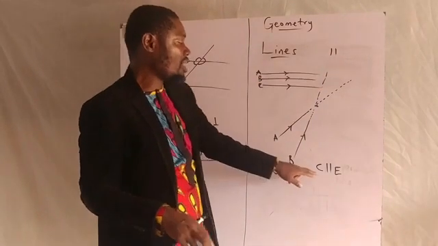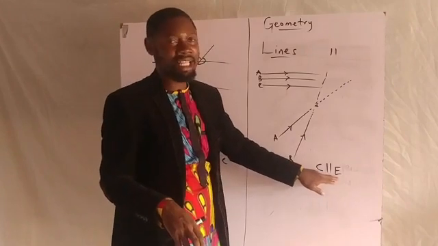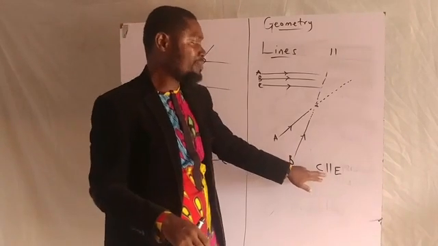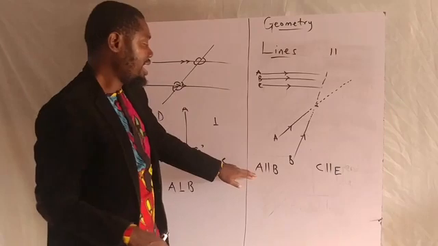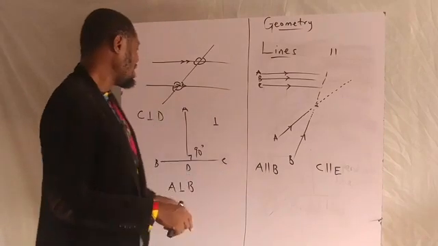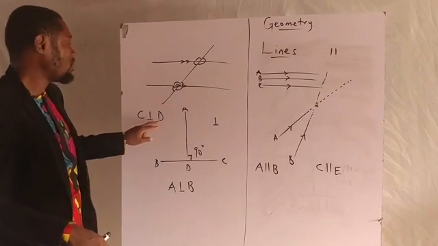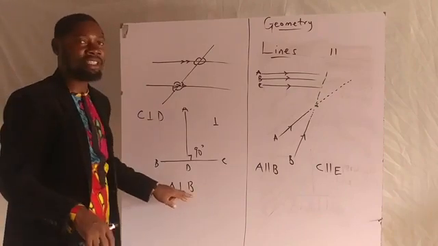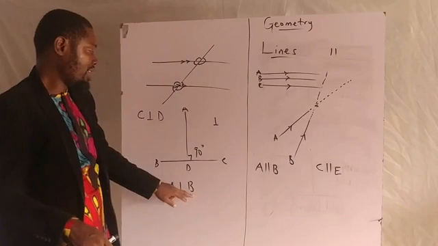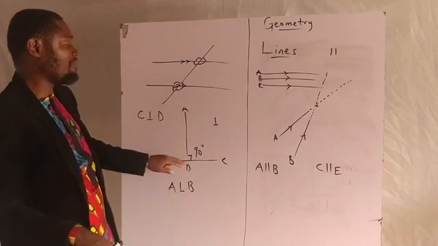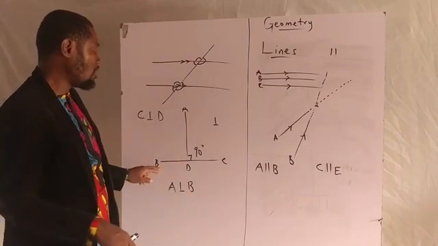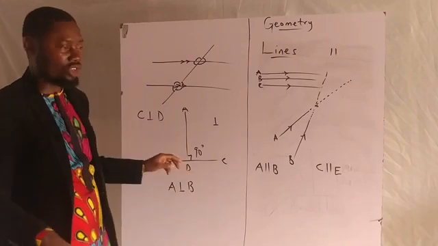If you see C with two sticks and E, it means C is parallel to E. If you see C perpendicular to D, or A perpendicular to B, it means A will be the vertical line, while B will be the horizontal line. That is how it works.